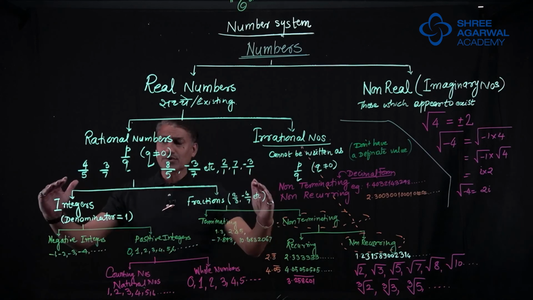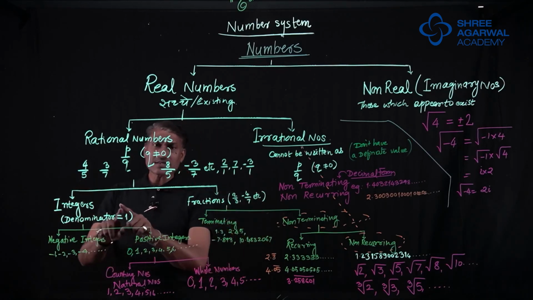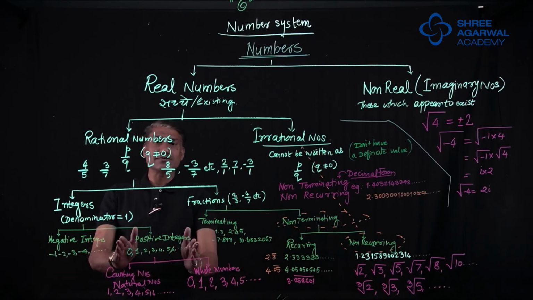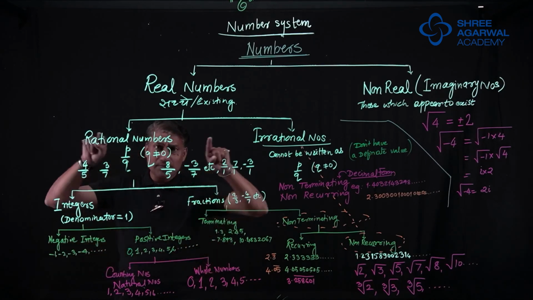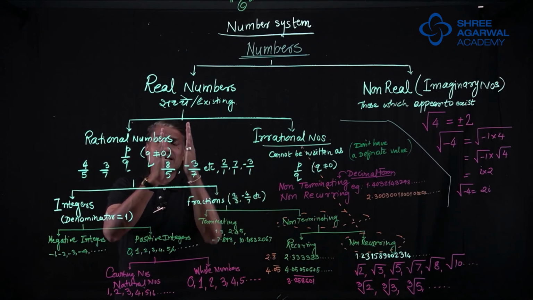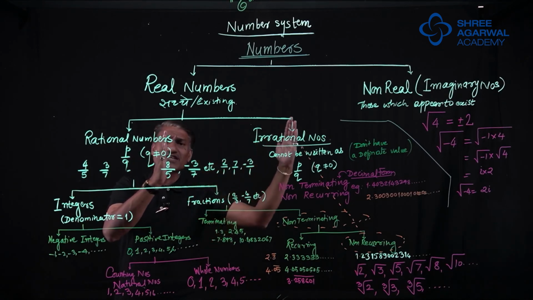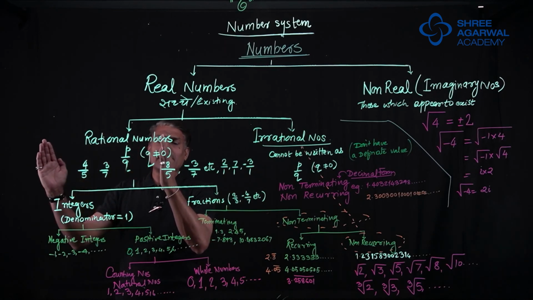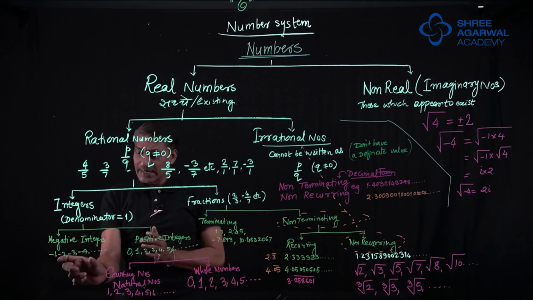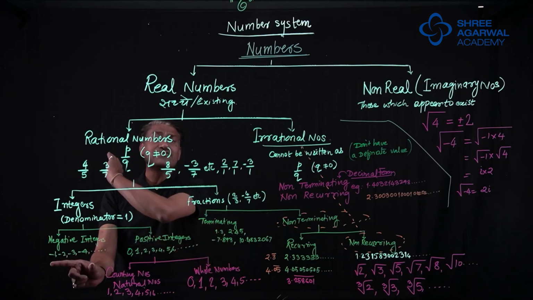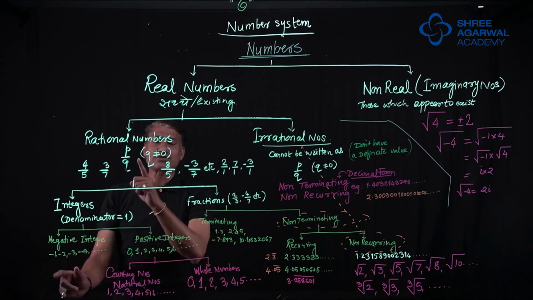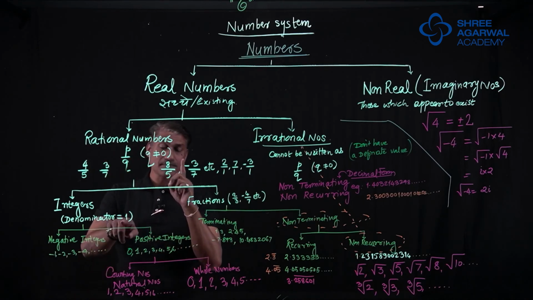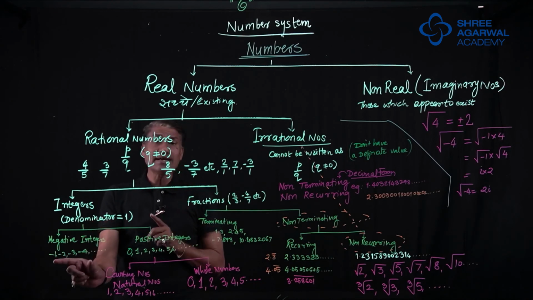Now, if you talk about integers, integers again are of two types: negative integers and positive integers. You know, on the number line, at the center we have 0, on the right side you have positive numbers 1, 2, 3, 4, 5, 6. On the negative side we have minus 1, minus 2, minus 3, minus 4, minus 5. And therefore, negative integers are on the left side of 0. Everyone's denominator is 1. So these are negative integers.